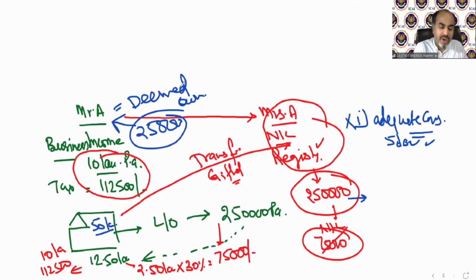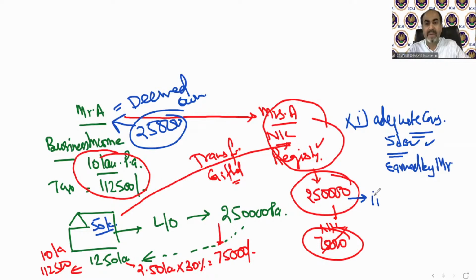So now you cannot do this kind of tax planning if you have a house property and you transfer it without adequate consideration to your spouse. In that case, you will be treated as deemed owner and the income is going to be clubbed in your hand. That is, 2,50,000 is going to be taxable in the hands of Mr. A. So adequate consideration means the market value technically of that property, and that income should be earned by Mrs. A herself. It should not be paid by Mr. A.